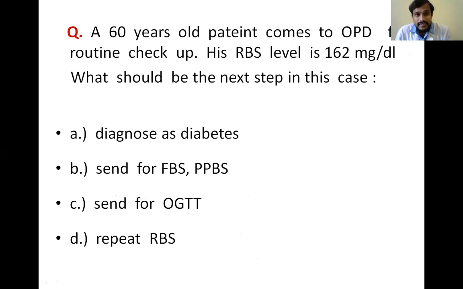So another case, a 60 years old patient comes to OPD just for a routine checkup without any symptom. His random blood sugar level is 162 milligram per deciliter. Then what should be the next step? Diagnose as diabetes, send for FBS, PPS, send for GTT, and repeat RBS. As he's an old patient and his RBS level is high, we can send the patient for the oral glucose tolerance test to confirm whether he is diabetic or not. Okay.